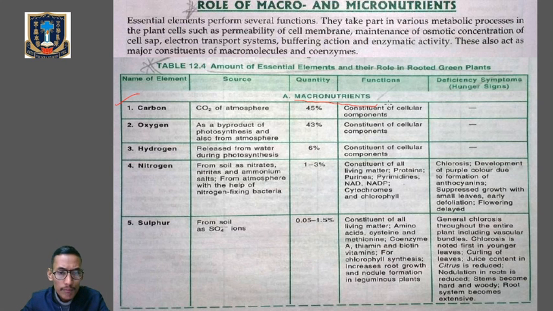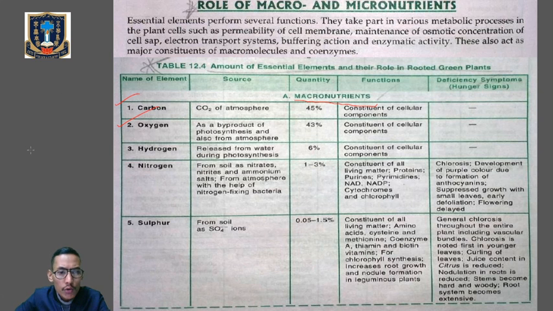Number 2 is oxygen. It is obtained as a byproduct of photosynthesis and also from the atmosphere. The quantity is nearly 43%, and the function is also being a chief constituent of cellular components.